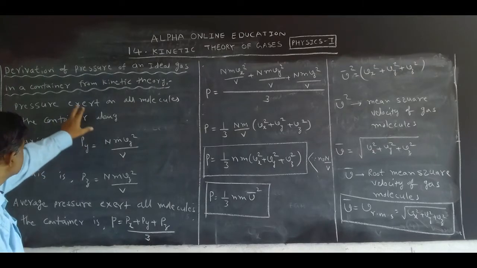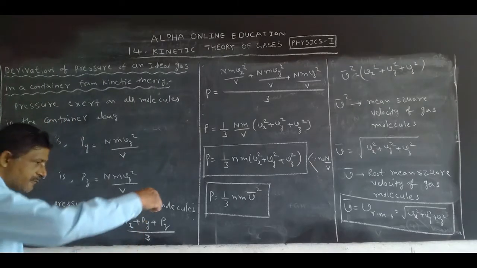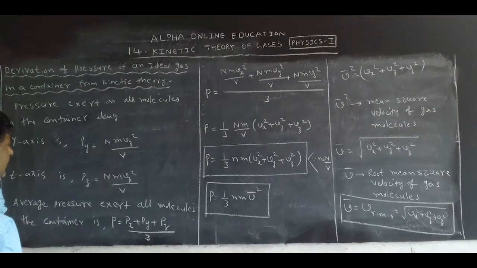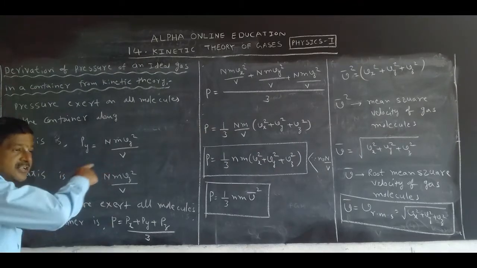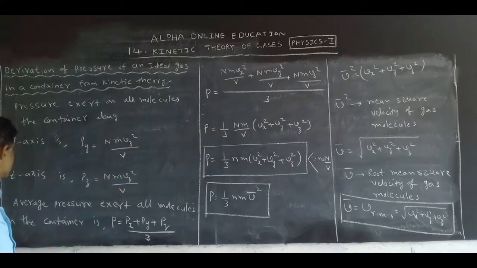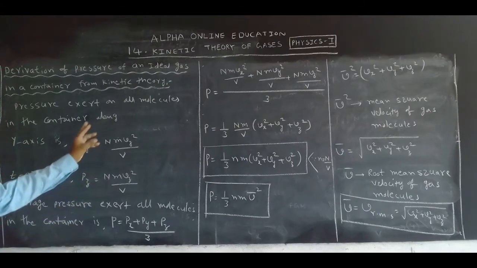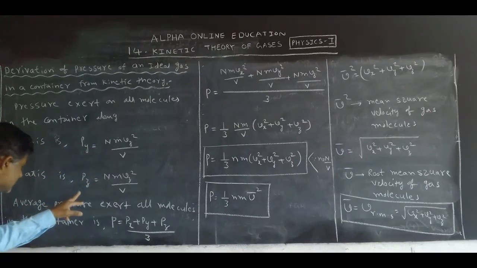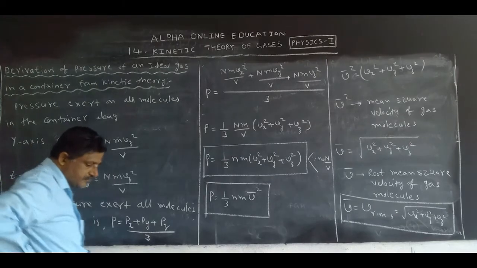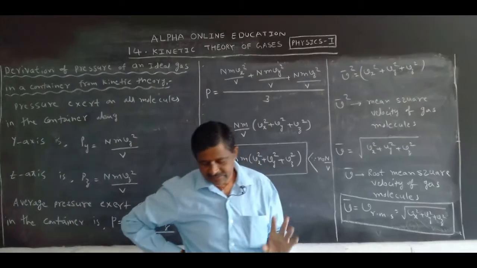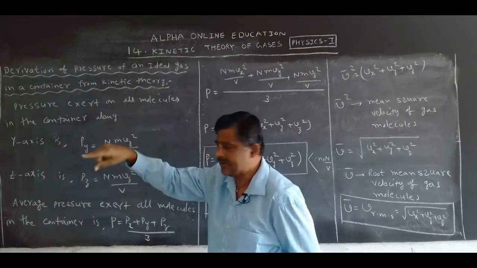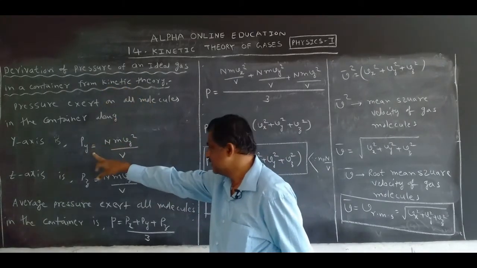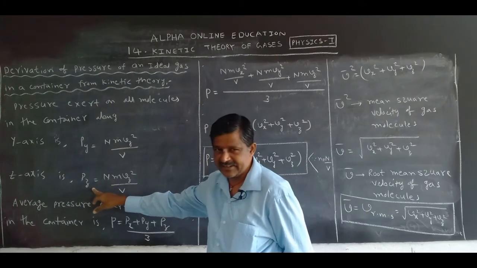Okay, if the particle travels along the y direction, this is the pressure exerted on all molecules in the container. If the gas molecule travels along the z direction, this is the pressure exerted on all the gas molecules in the container. The pressure exerted along the x direction, Px, we know. This is the direction.